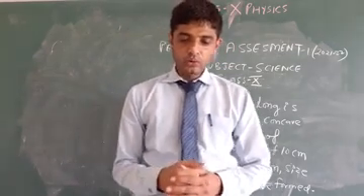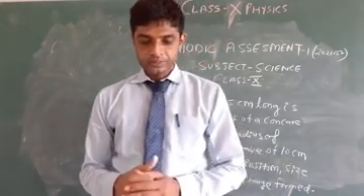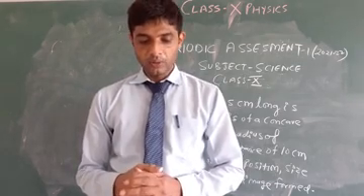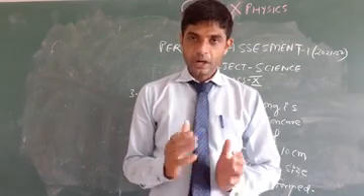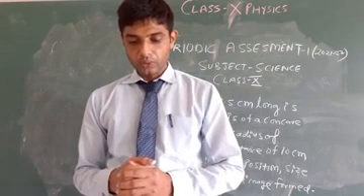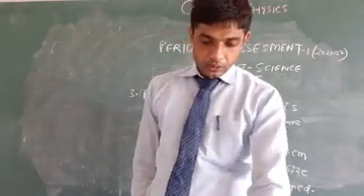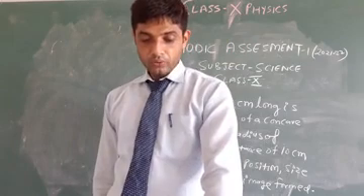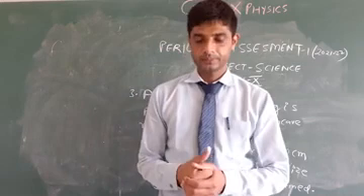What are the values of the angle of incidence and that of the angle of reflection for a normal incidence? It means in this question we have to find the value of the angle of incidence, angle i, and that of the angle of reflection for a normal incidence. It means the ray of light is incident normally.